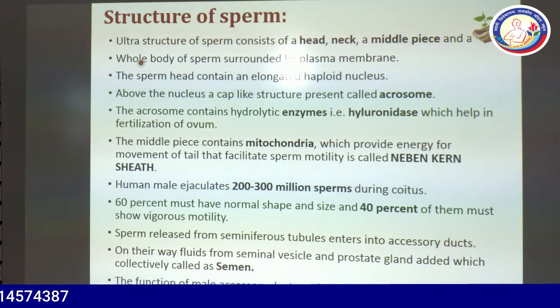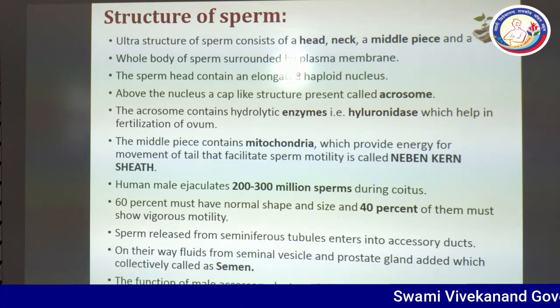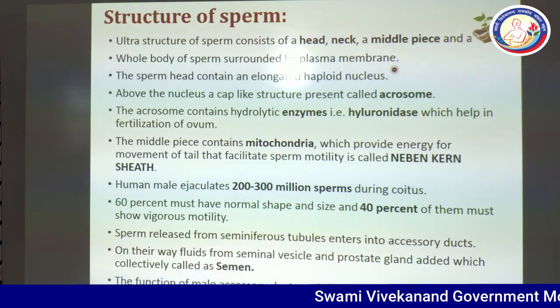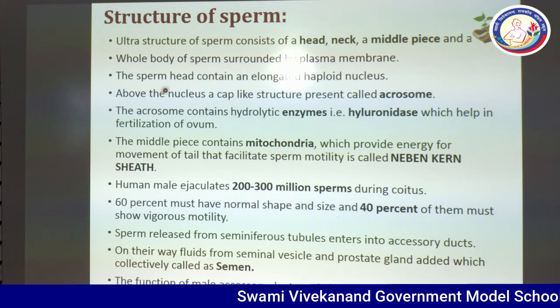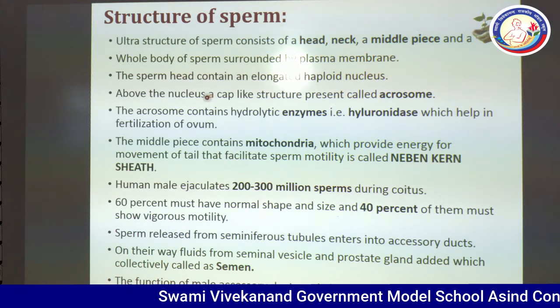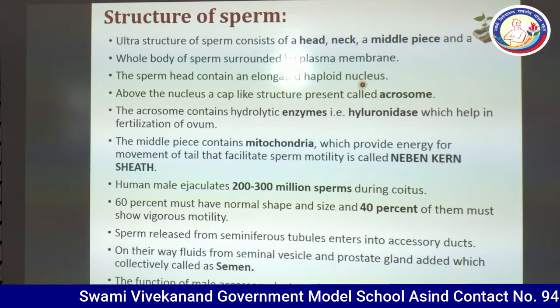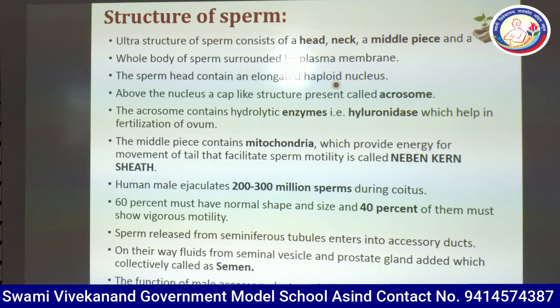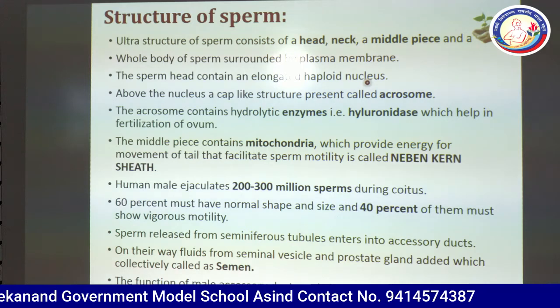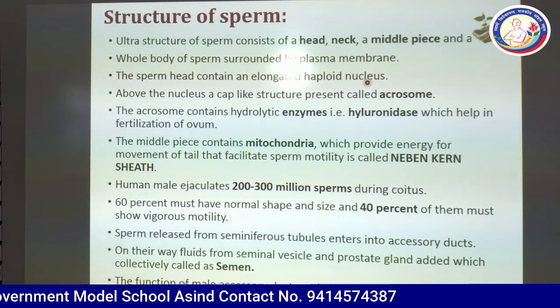Sperm is a cell, just remind it. Its outermost cover is known as the plasma membrane. The sperm head contains an elongated haploid nucleus. It has a haploid nucleus because the number of chromosomes is 23 only.